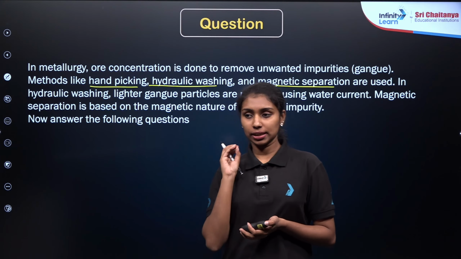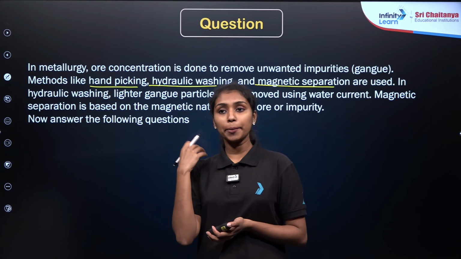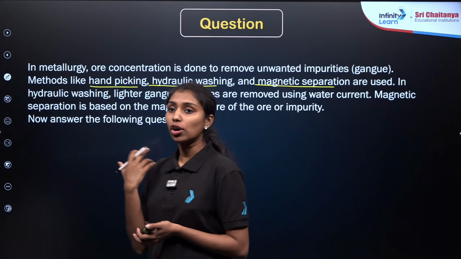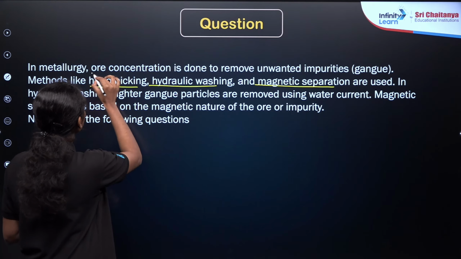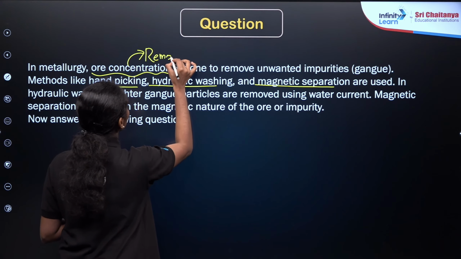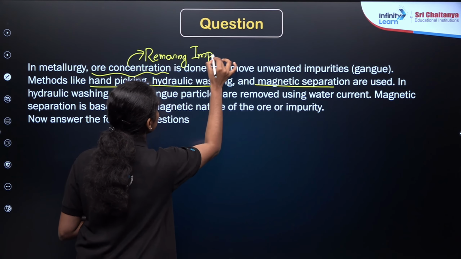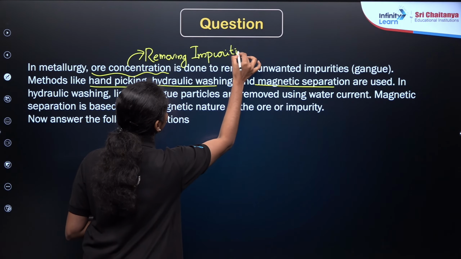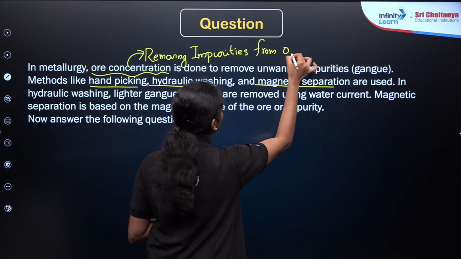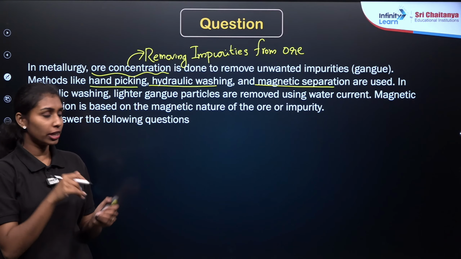So we have already considered the metallurgy part, right? In metallurgy, first we need to remove the impurities present in the ore. Such a method is known as the concentration of ore, or ore concentration, right? In ore concentration, we are removing the impurities. Those who have missed the classes, I am just giving a brief idea here. In general, we use methods like hydraulic washing and hand picking, which we have already discussed, right?